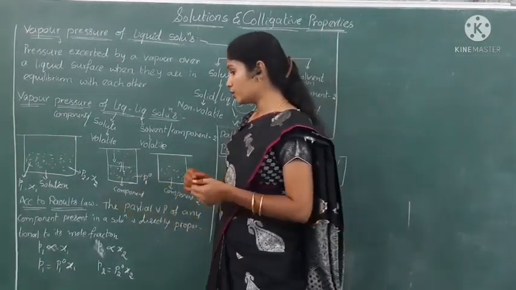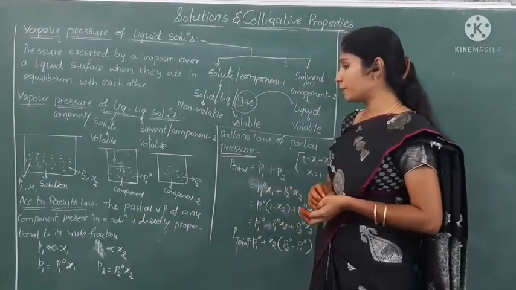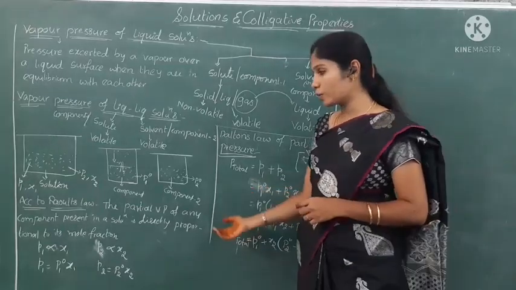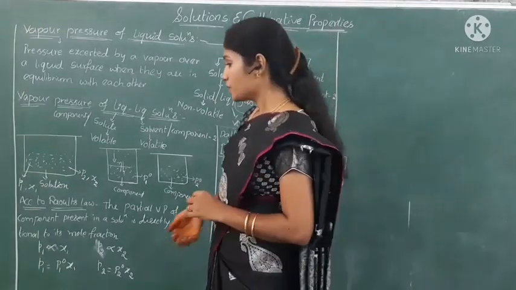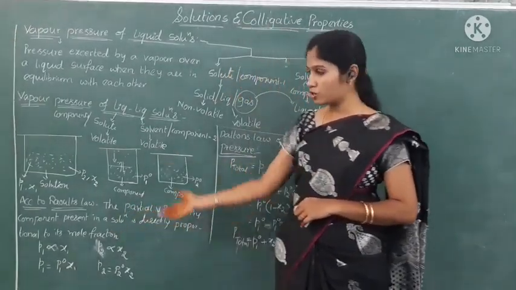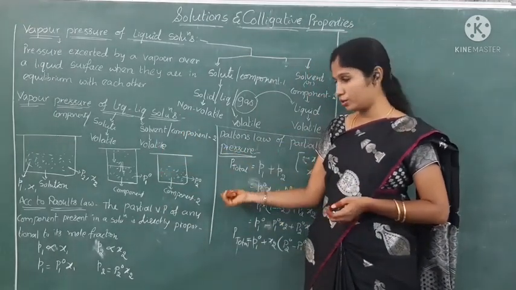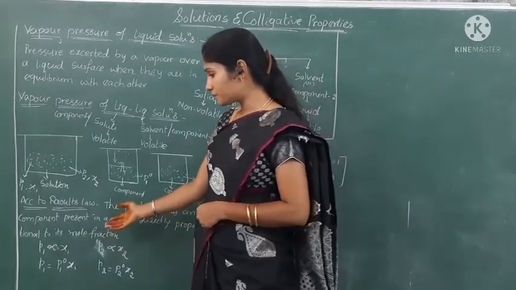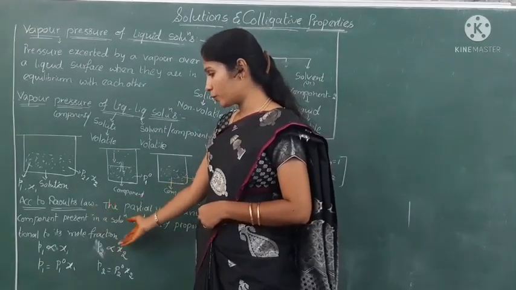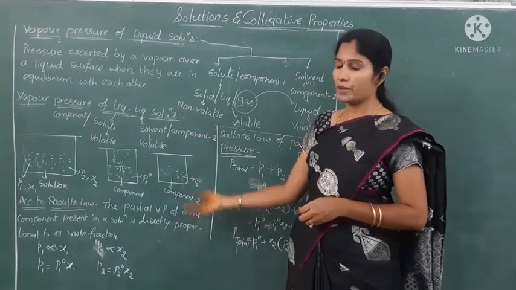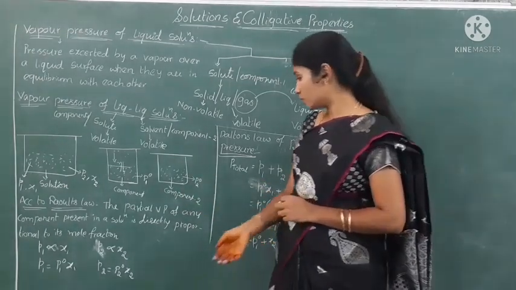According to Raoult's law, the partial vapor pressure of any component present in a solution is directly proportional to its mole fraction. So P1 is directly proportional to X1 for component 1, and P2 is directly proportional to X2 for component 2. By removing the proportionality, we should keep a constant. That constant we are taking here as P1 naught and P2 naught.